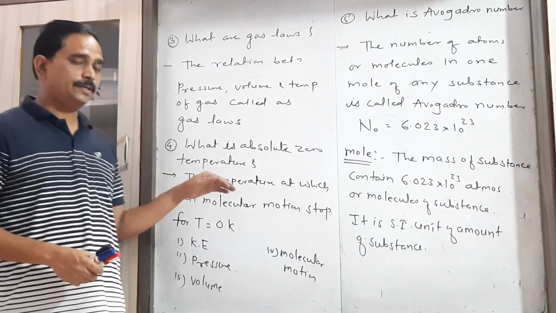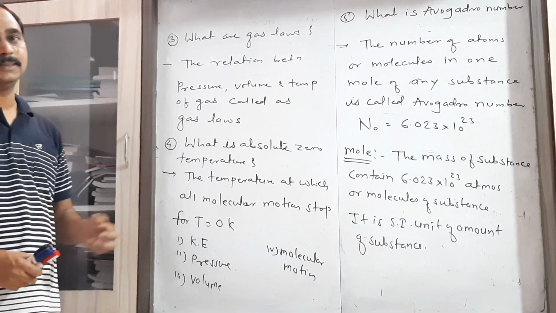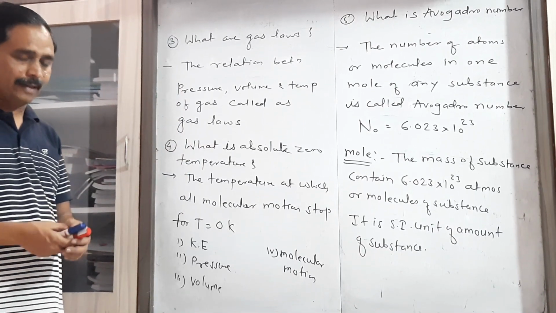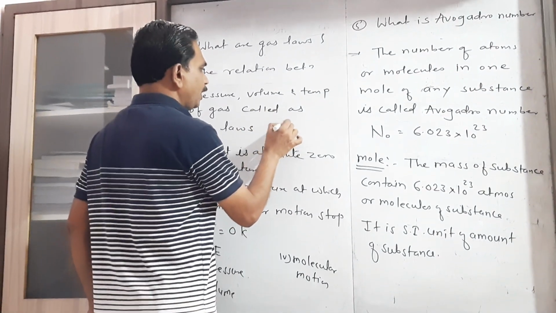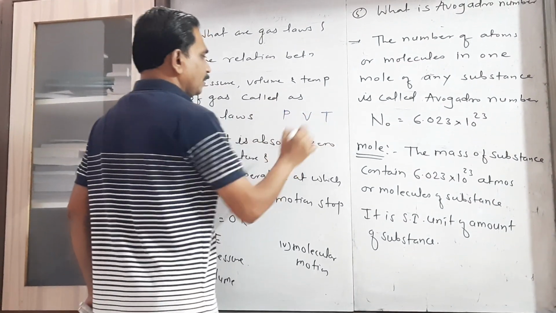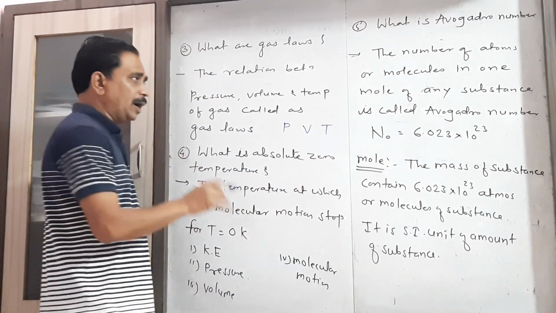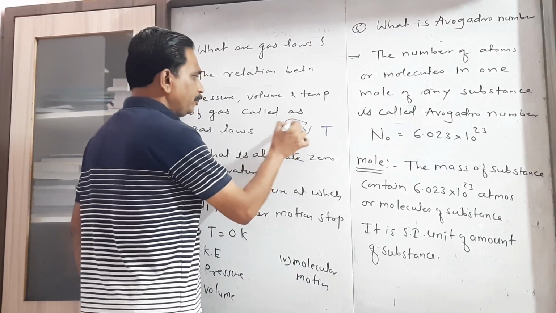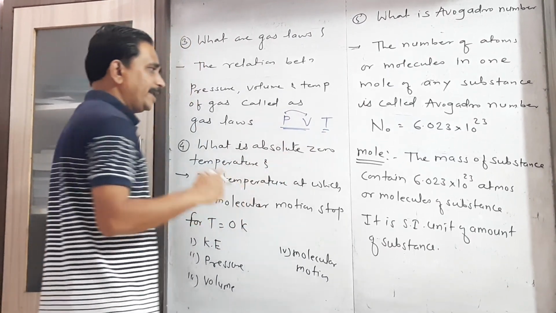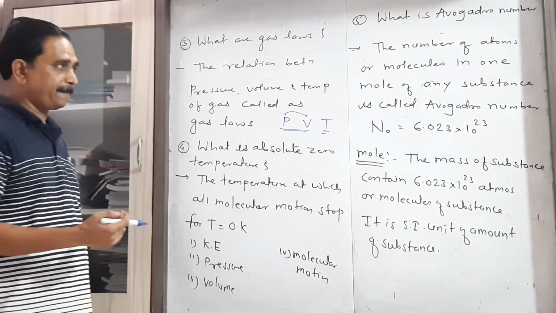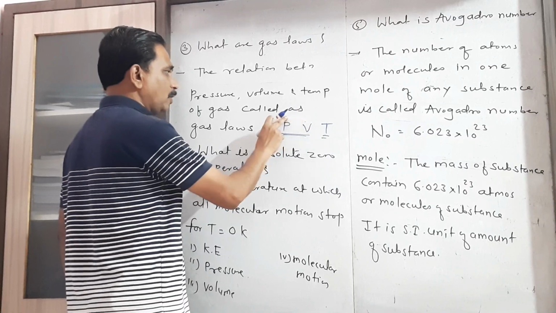Now the third question asked in our textbook, that is, what are the gas laws? Generally, gas laws represent the relation between three parameters: pressure, volume and temperature. So how any two parameters of the gas change when the third remains constant. From that we can establish various laws.